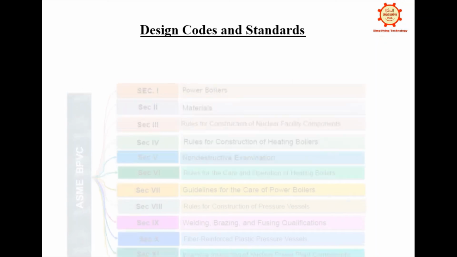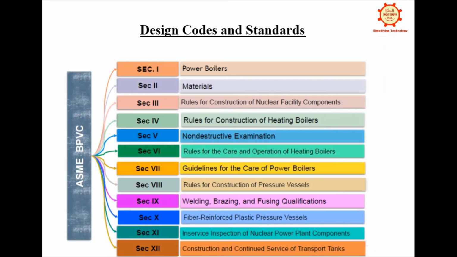If you look at ASME, there are several different sections. Each section provides different applicability. Section 1 covers power boilers, section 2 covers materials, section 3 covers nuclear facilities. Like that there are several sections in ASME, and accordingly they are used.